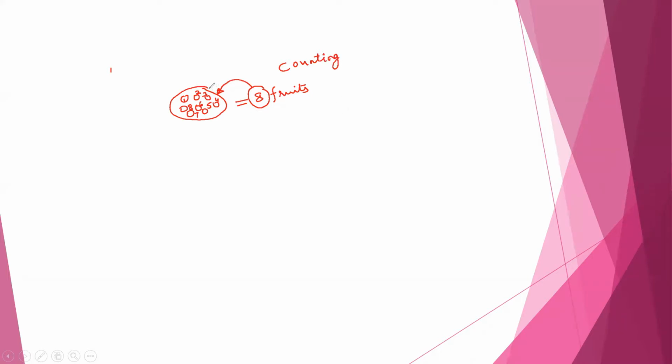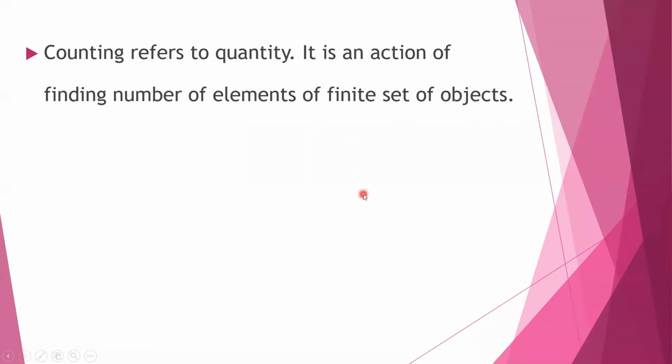So there will be some collection of objects, and you are going to count how many objects are present. That is what is referred to as counting. It is also called enumeration. Counting refers to quantity. It is the action of finding the number of elements of a finite set of objects.